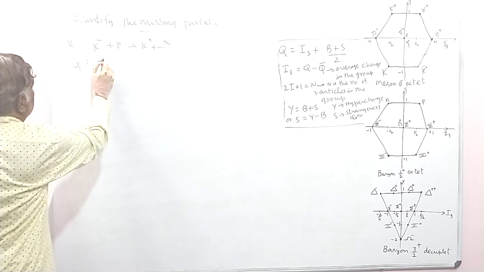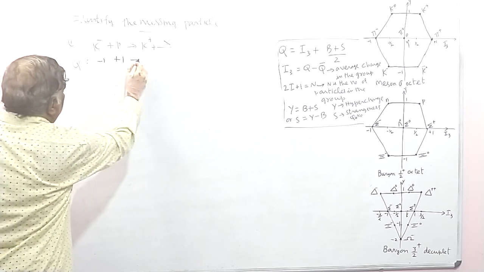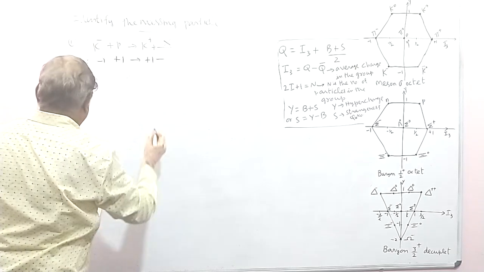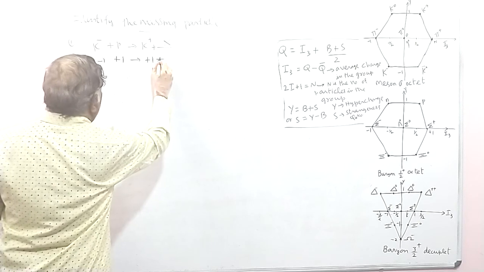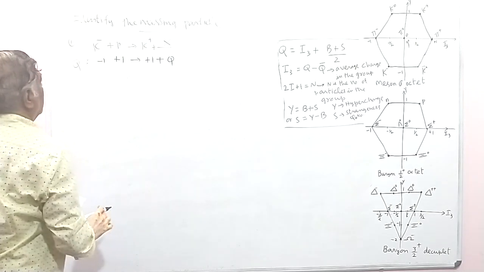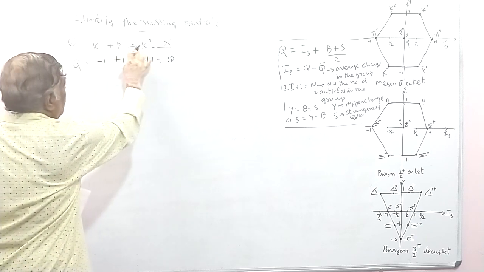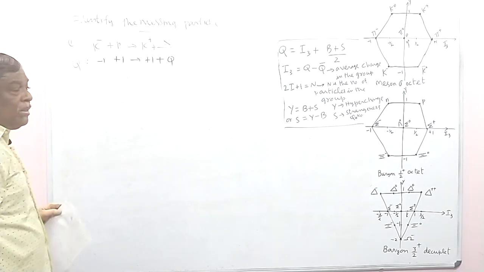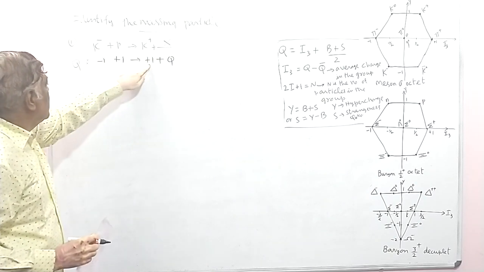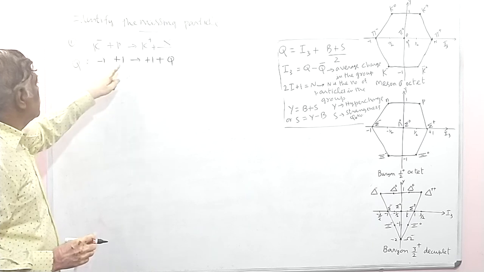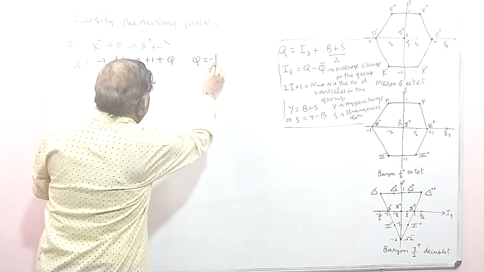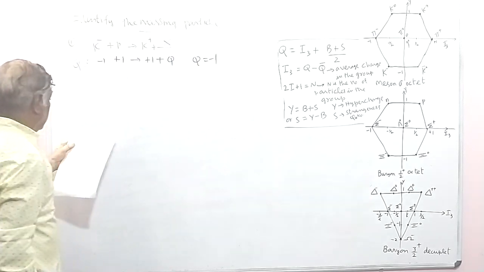Here the Q is minus 1, this is plus 1, here plus 1. So here you put this is a Q. Since the reaction is an allowed reaction, this is given. For the allowed reaction, you have to find the missing particle. So this is plus 1, this is plus 1, minus 1. So what should be the Q? Q must be equal to minus 1. So the missing particle's charge must be minus 1.